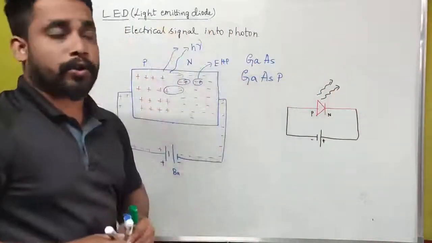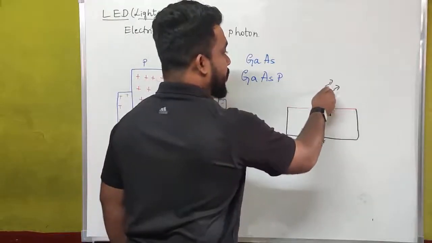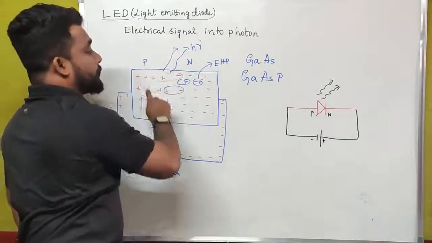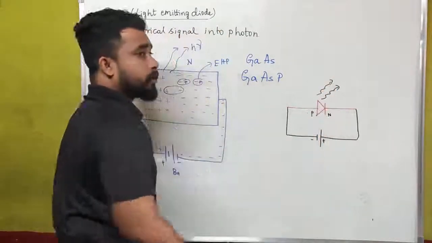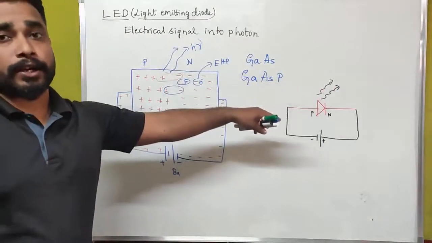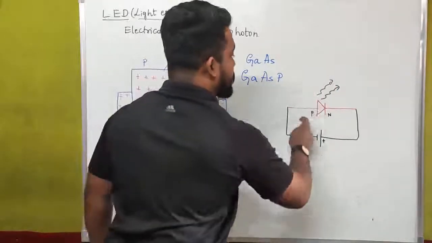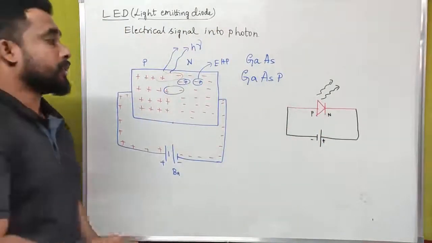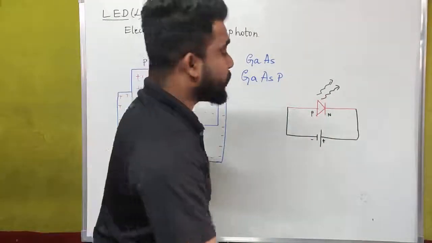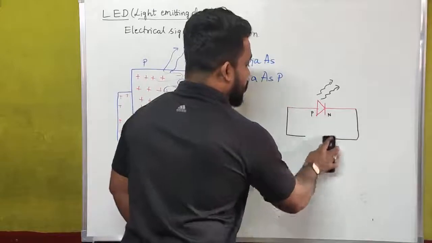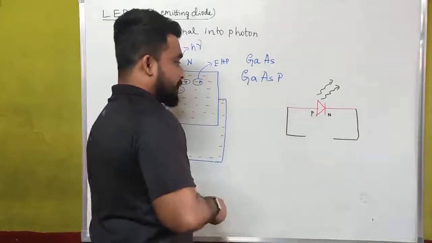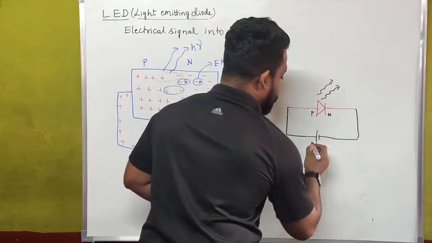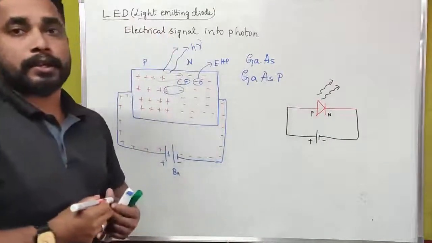In case of a photodiode, we have to show the direction of a light ray towards the diode, but in case of a light emitting diode, we have to show the direction of the emitted photon energy away from the diode. This is the symbolic representation of a light emitting diode. Already we have discussed the photodiode. In case of a light emitting diode, the battery has to connect in a forward bias condition.